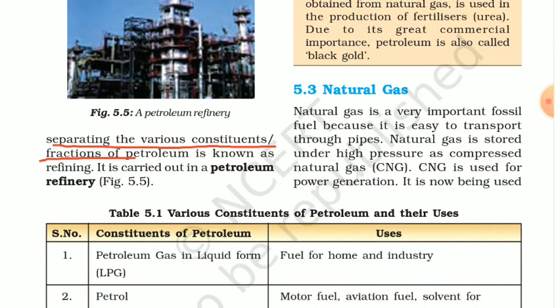The fractions of petroleum, all those different substances like petrol, diesel, kerosene, etc., are separated with the help of fractional distillation. Okay, the name is fractional distillation, and that particular process is carried out in the petroleum refinery, and that is known as refining.